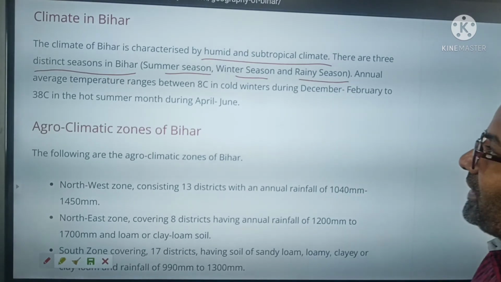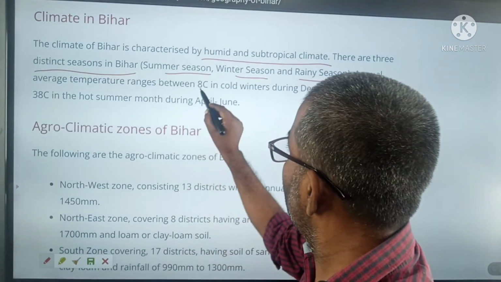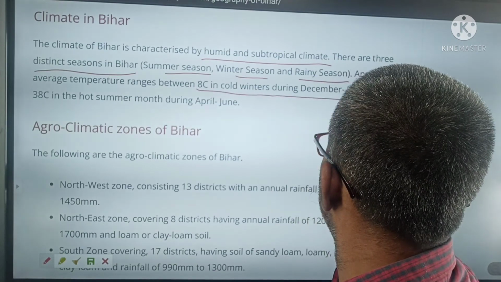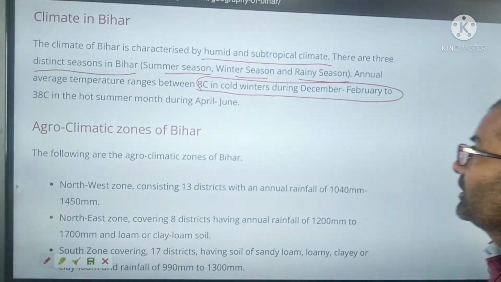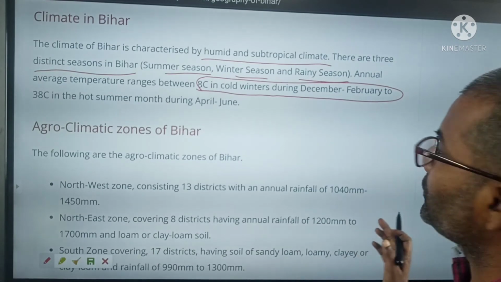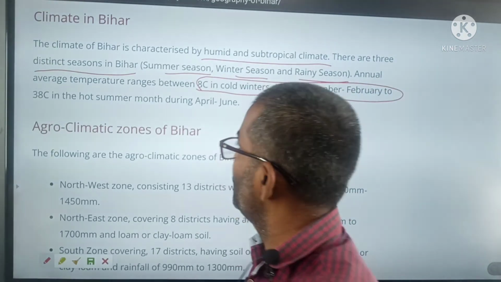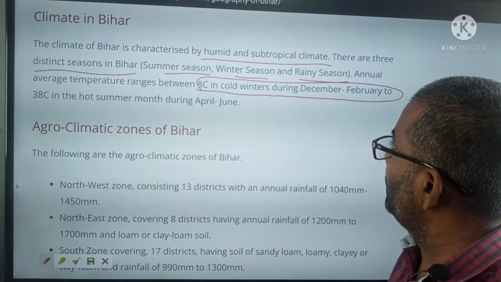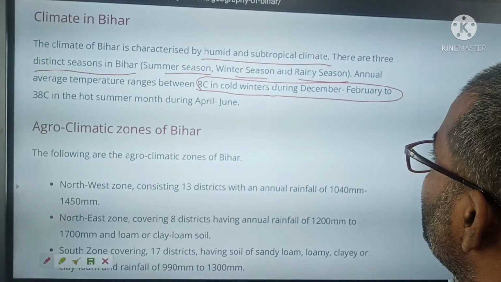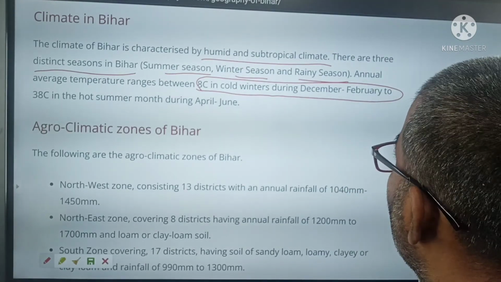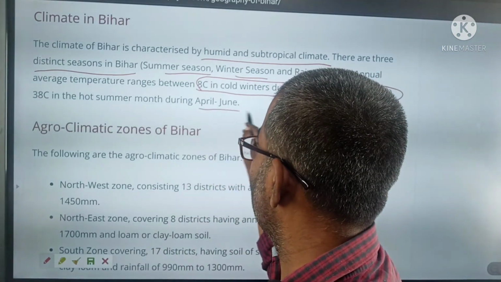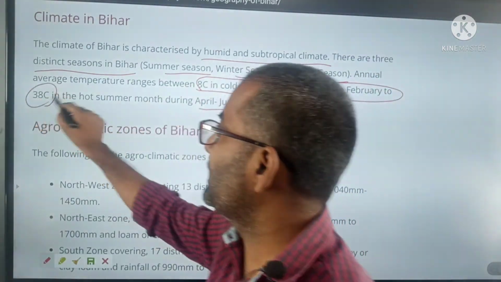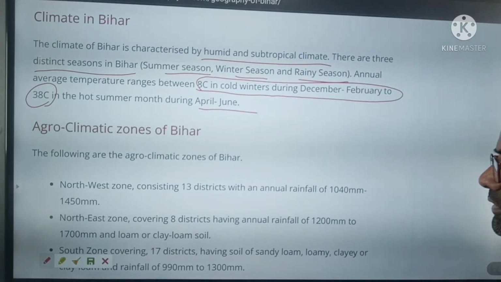The annual average temperature in cold time is mostly 8 degrees centigrade. From December to February, and from February to April, the temperature is 38 degrees centigrade.